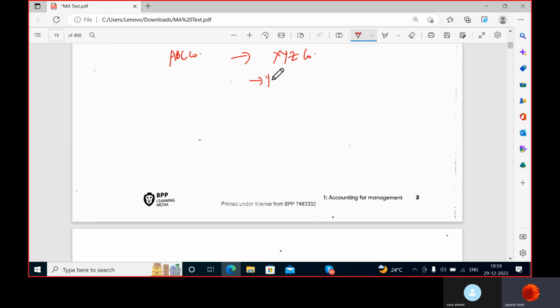He will start with raw material consumption. First and foremost, to make that particular bike, you want raw metal, isn't it so? Yes, sir. So he will start with the purchase of raw material.